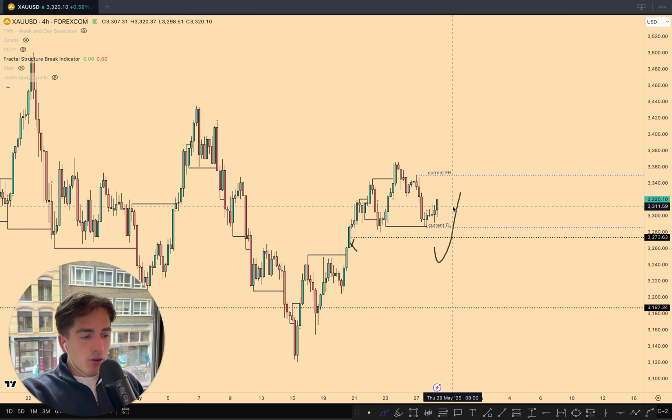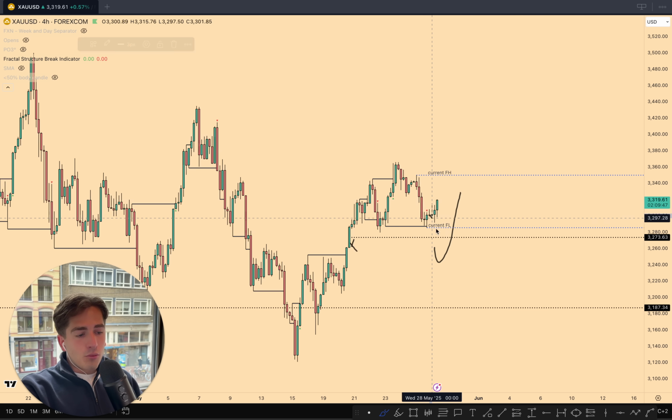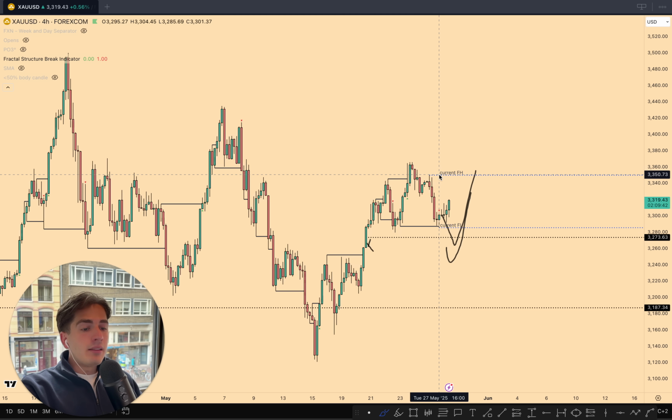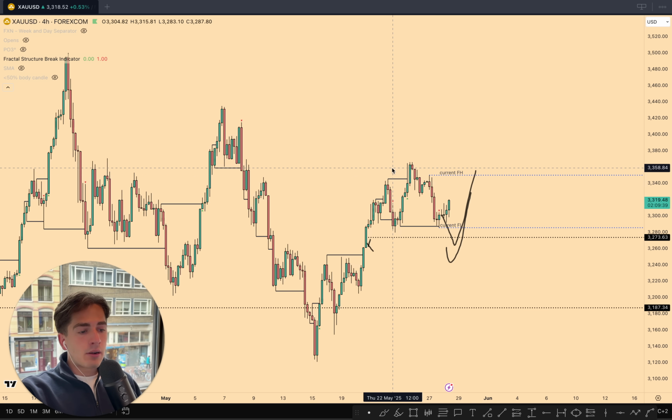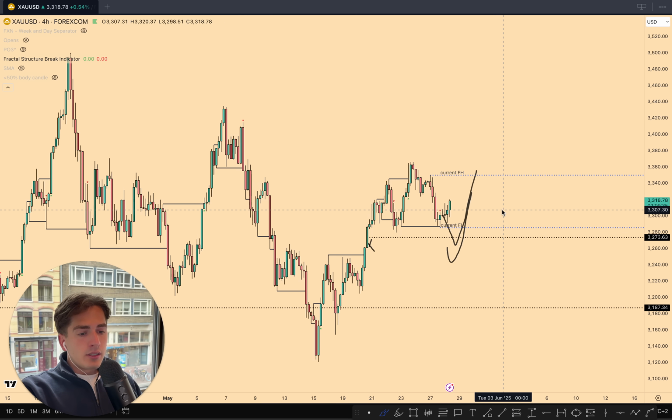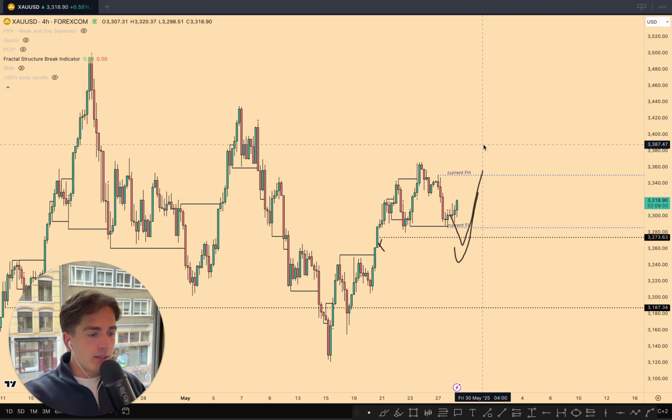So then I don't really look at the fractal structure too much. I'm still favoring further upside, but preferably I would have wanted to see a liquidity sweep before further upside. But obviously, if it already starts pumping, it's always good just to already be in those longs, because otherwise you're going to miss out on a pretty big move, because I do see us still taking out these descending highs here. So yeah, I'll be monitoring those longs, and that's pretty much it for today.